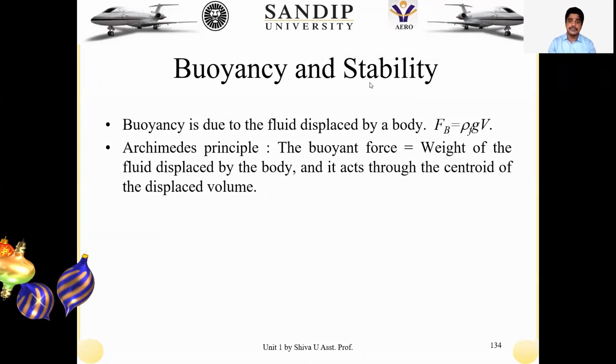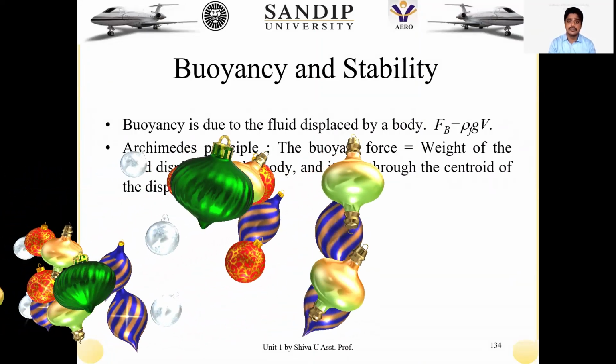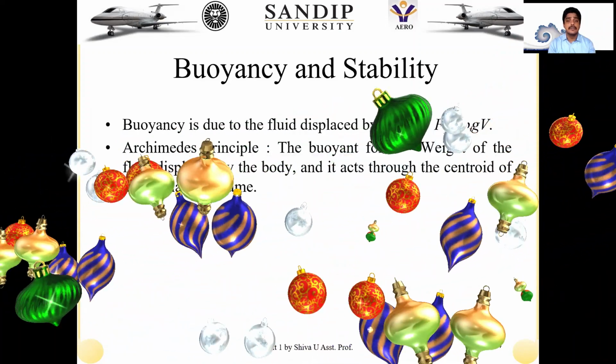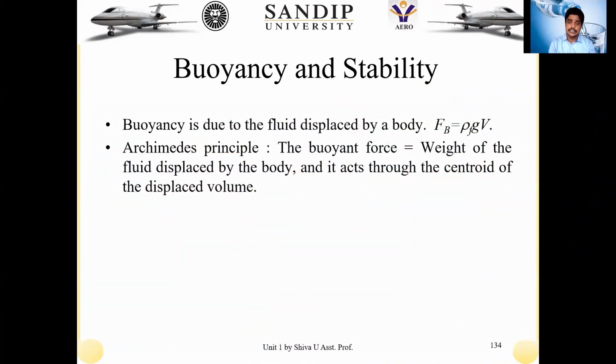Even hydrogen can be filled in hot air balloons. Yes, that is also possible, right? But it depends upon the density. When you lower the density, the bodies will start lifting up. So it should be less than the 1.125 kg per meter cube of density. If you go lower than that density, definitely they will fly into the air. They will be floating in the air, right?